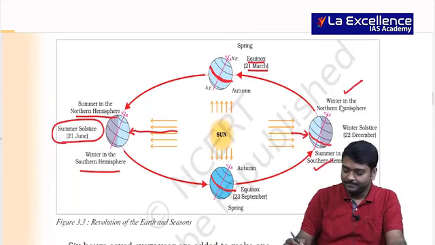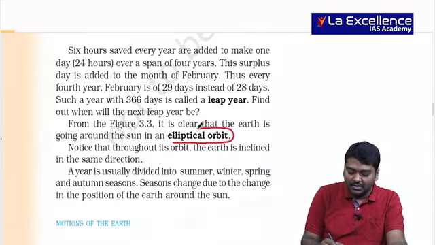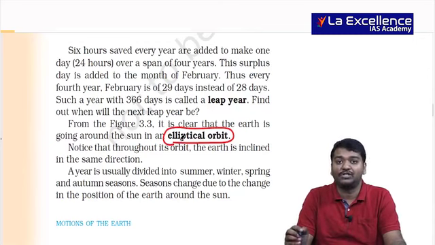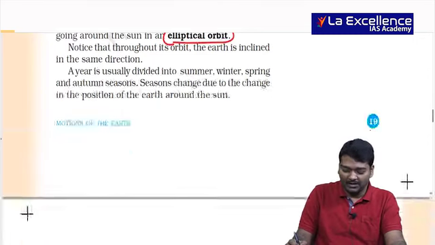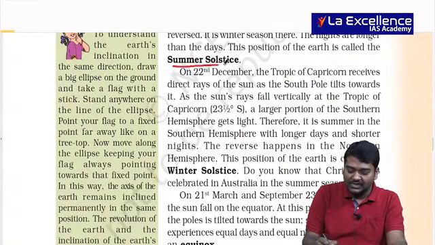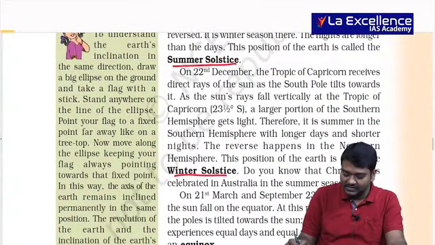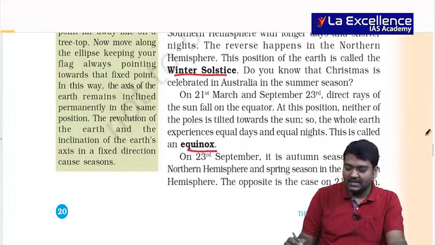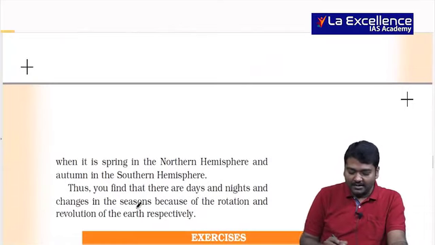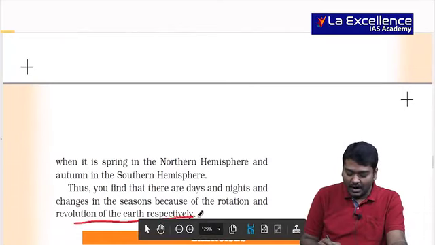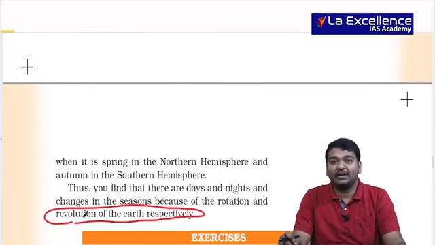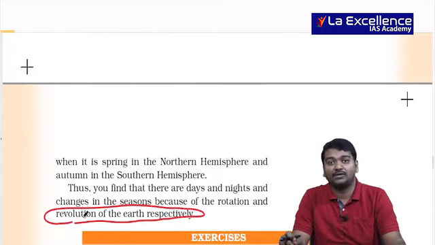You're also aware that the earth revolves in an elliptical orbit. I have also shown you apogee and perigee, the farthest place and closest place to the sun. As I have already told you, summer solstice, winter solstice, equinox and the impact on day and night, right? And this is the reason why you have seasons. Rotation and revolution determine day and night and also seasons.